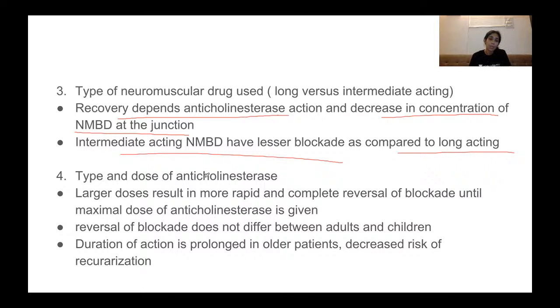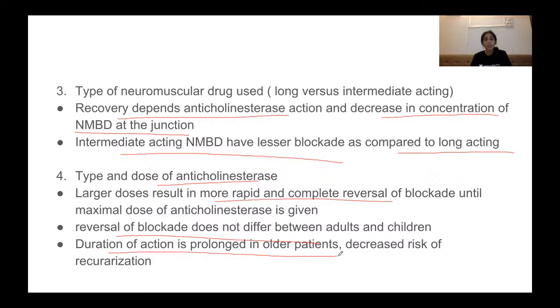Now your type and dose of anticholinesterase. Larger doses result in more rapid and complete reversal of blockade, but only until the ceiling effect is reached. Between adults and children, the same dose can be given, no dose adjustment is required.